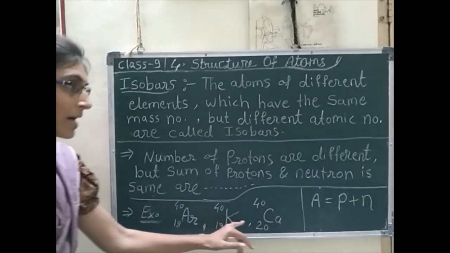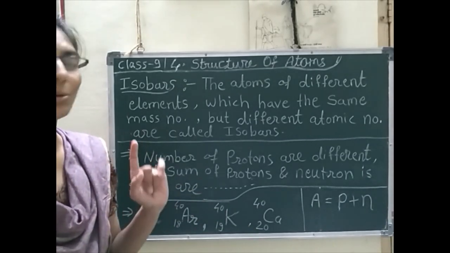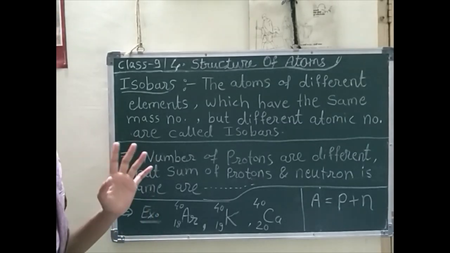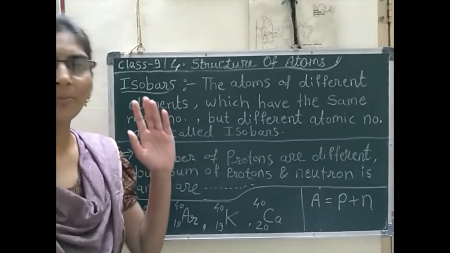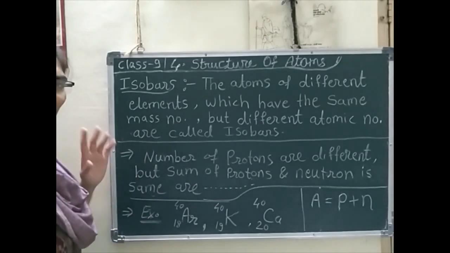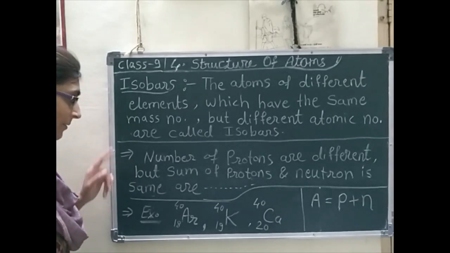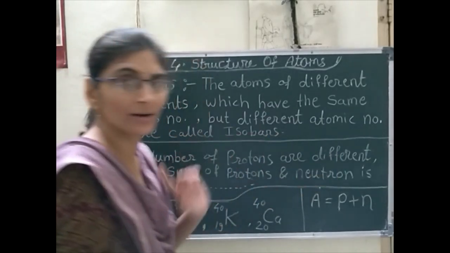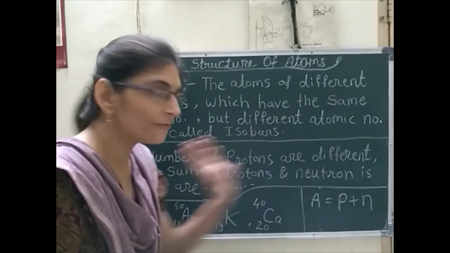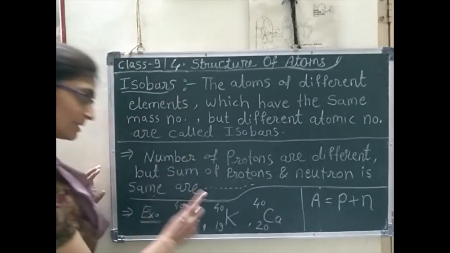यहाँ पर atomic number different है, इसका मतलब क्या है? What is the atomic number? Atomic number means equal to number of protons and number of इलेक्ट्रॉन also. So we can say what is meant by isobar, this type of definition also we can write. In the atoms of different elements, number of protons are different, but sum of protons and neutrons is same.